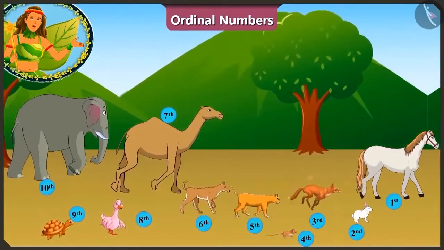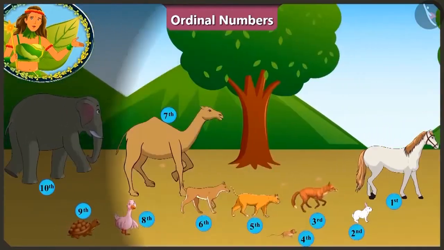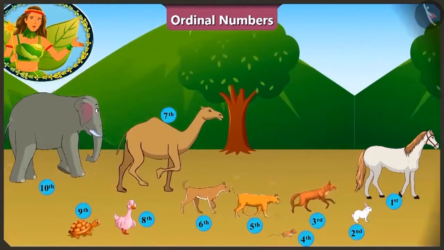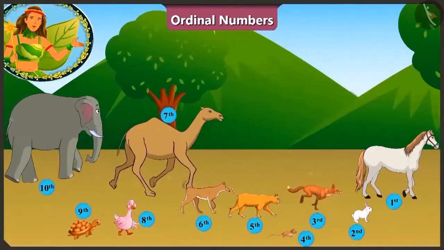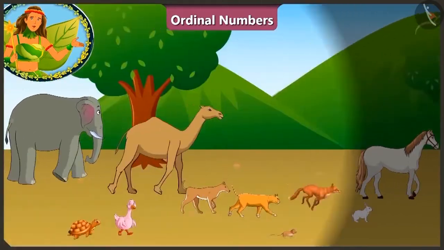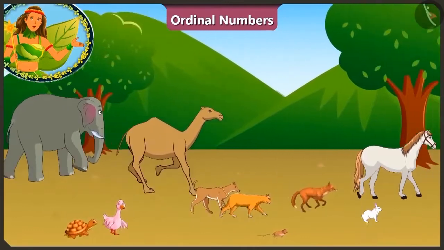Hey, what is this? The horse has overtaken the rabbit. Now the horse is running at the first position. Who is at the last position? Oh, that's the elephant. Let's see. The elephant looks very tired. This race is becoming very interesting.